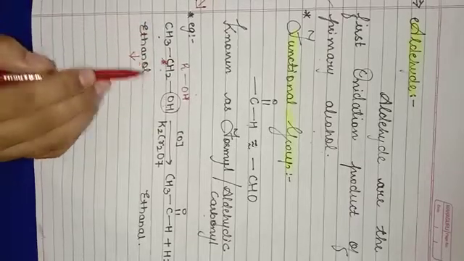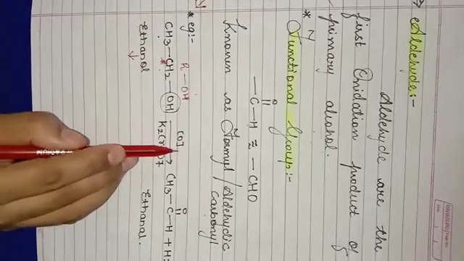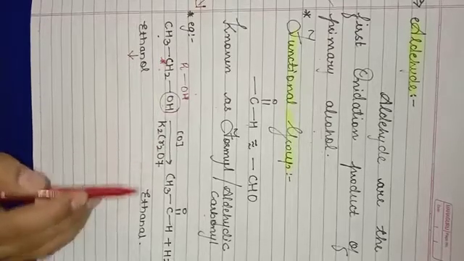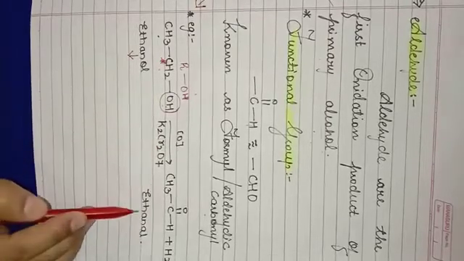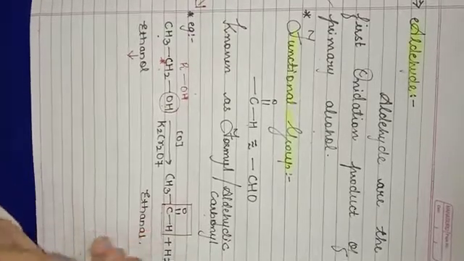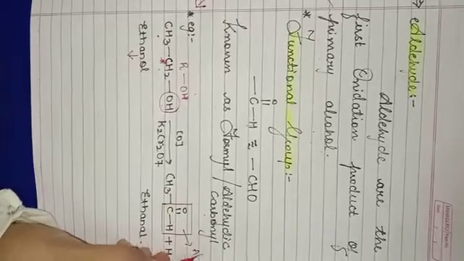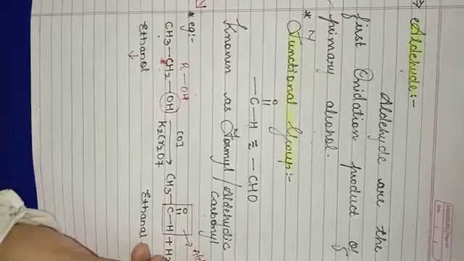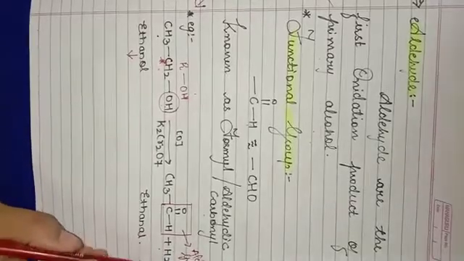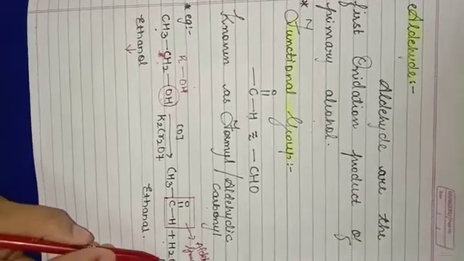This ethanol undergoes oxidation. In the presence of a suitable oxidizing agent, we will get ethanal, C double bond OH. This is your aldehydic group, with the liberation of a water molecule.